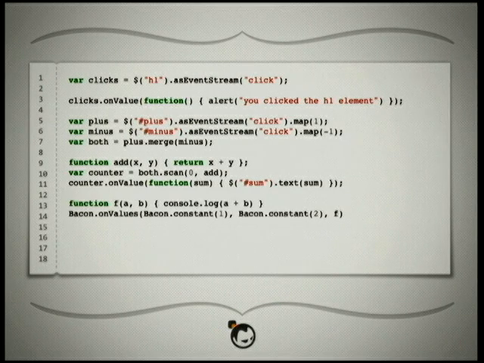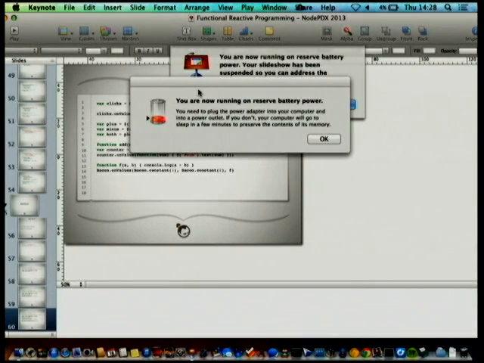If you want to have something derived from two different properties in the system, which is Bacon's word for a behavior, we're defining a function that's going to take A and B. It's going to log the addition of those two numbers. And then we basically call Bacon.onValues with two event streams and the function to be applied. So Bacon.constant(1) is going to return a constant stream of ones. Bacon.constant(2) is going to return a constant stream of twos. And then we say whenever those change, we'll just basically run this function f. So that's how you do it. So in the Flapjacks example, if you remember, we just did the add operation.